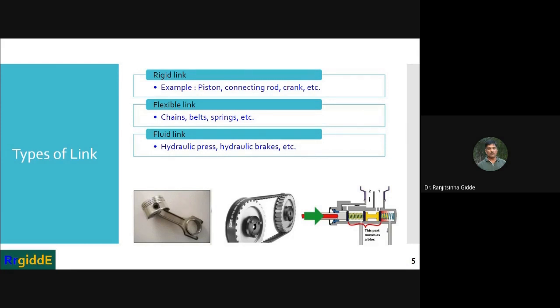Such belts, ropes, chains and in some cases wires are known as flexible links.